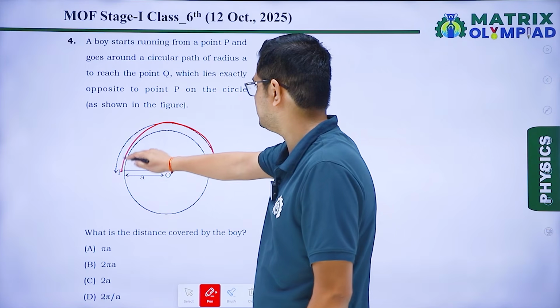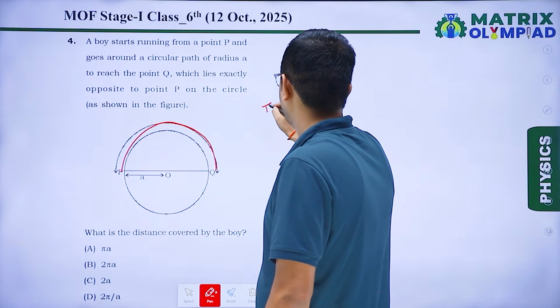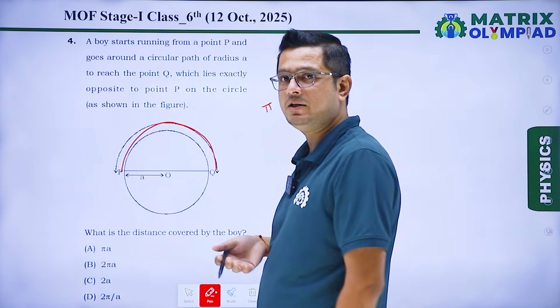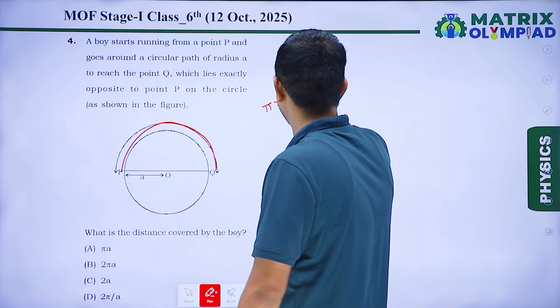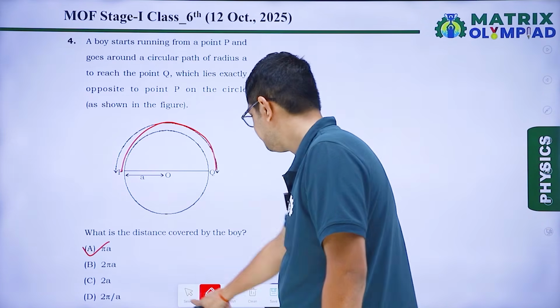So we know that this is half circumference of the circle. That means the complete circumference is given by 2 pi r, so it will become 2 pi r divided by 2, that is pi r, and the value of r here is given a, so it becomes pi a. Okay, so option A is our correct answer.